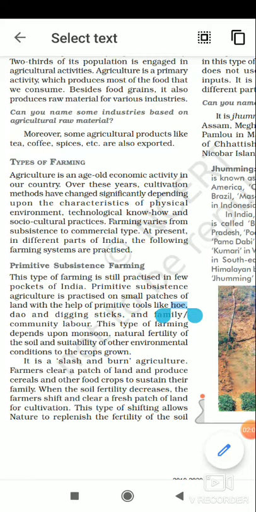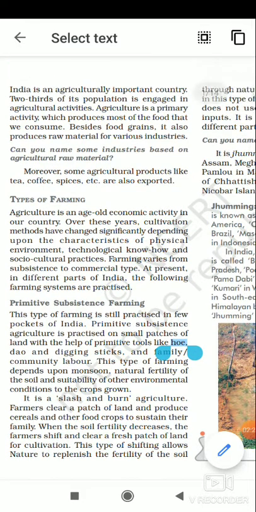Primitive subsistence agriculture is practiced on small patches of land with the help of primitive tools like hoe, dao, and digging sticks, and family and community labor. This type of farming depends upon monsoon, natural fertility of the soil, and stability of other environmental conditions suited to the crop grown. This farming is known by different names in different regions. It is also known as bomb farming and slash and burn farming.